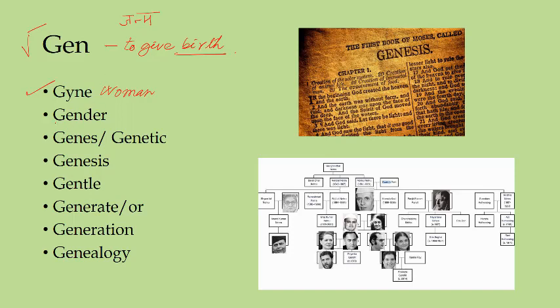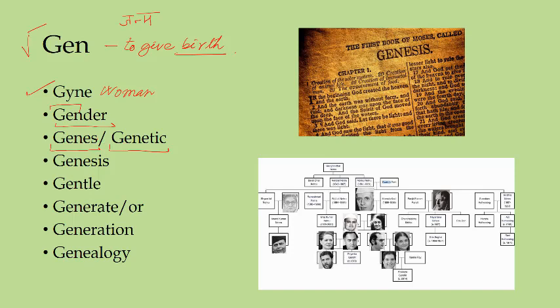Other related words are there, like gender. Gender is our sex, either male or female or a combination of both. So in gender, you see this root is there, gen. We have words like genes, and genetic, or genes and DNA, all those things you might be very well aware of.